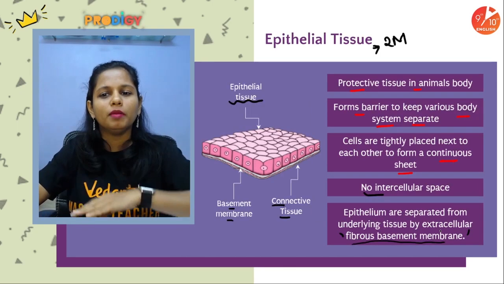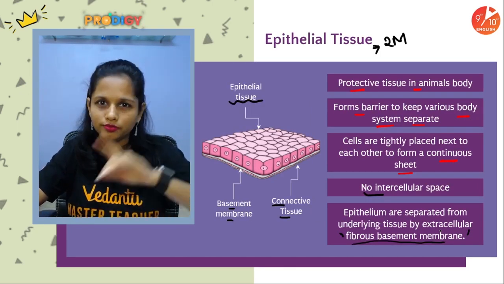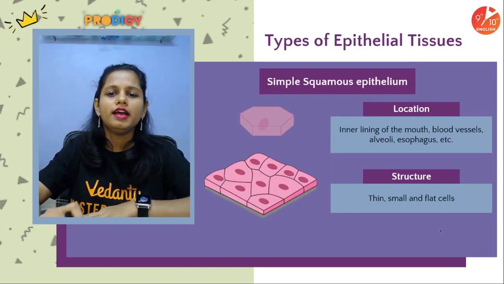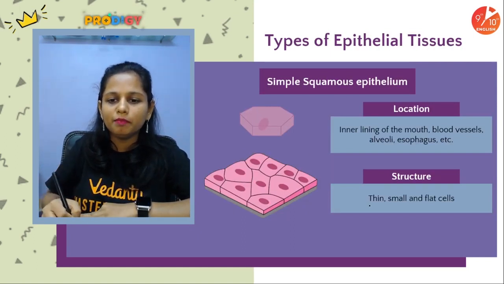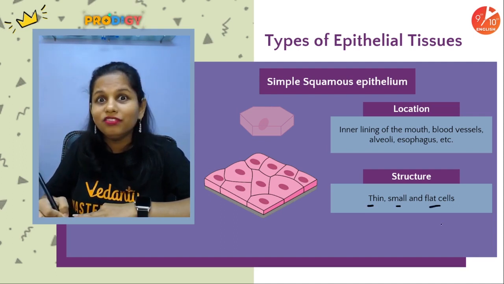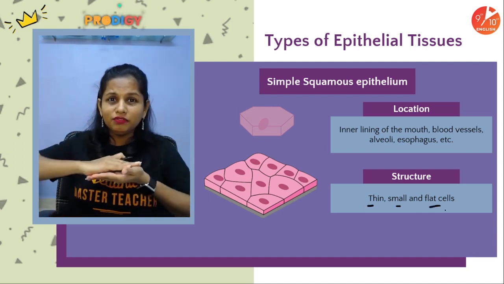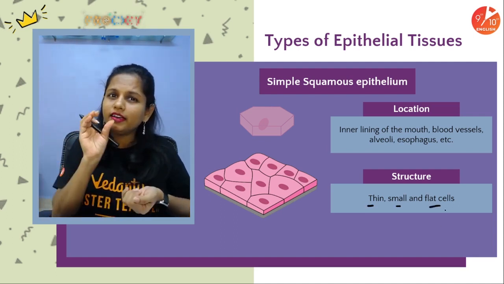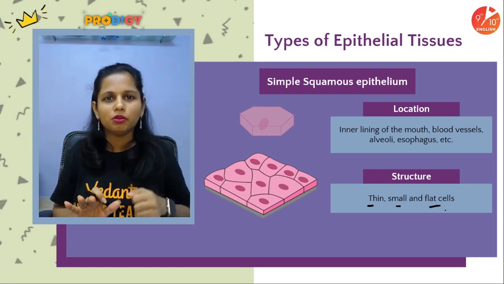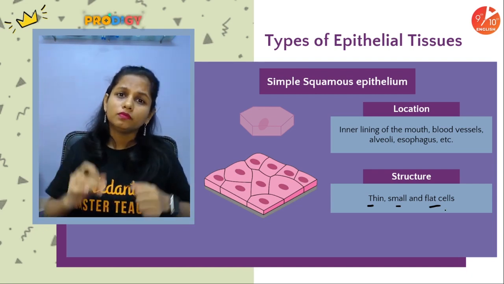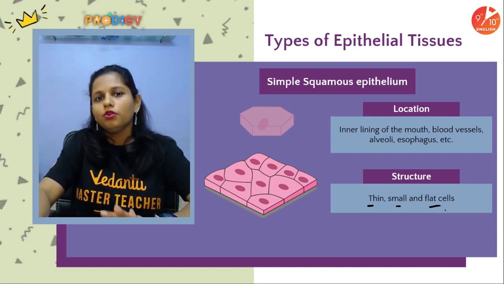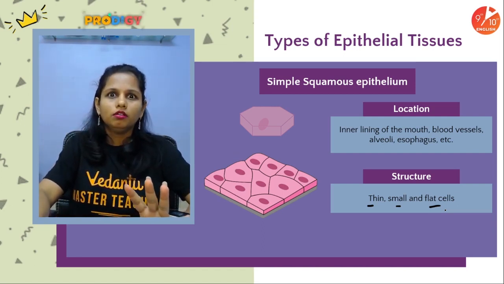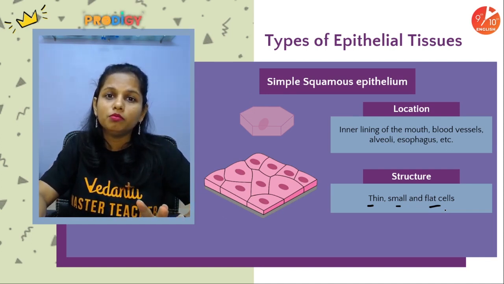So let's talk about the simple squamous tissue. First one. Now can you see? Simple squamous is made up of thin, small and flat cells. The cells are very much thin. They are flat and they are tiny, small cells. Now, where are they present? People, think, where is the possibility of pathogens to enter your body more easily?